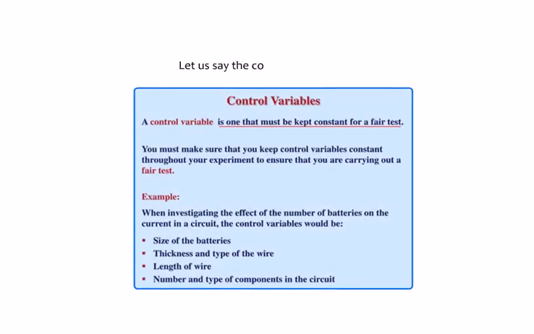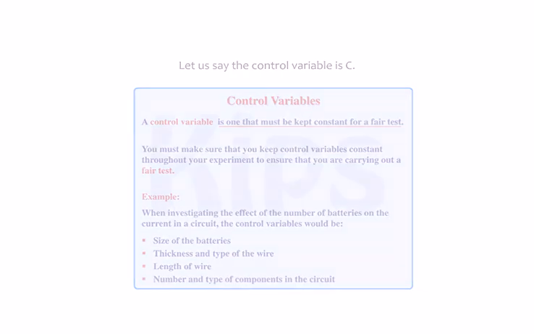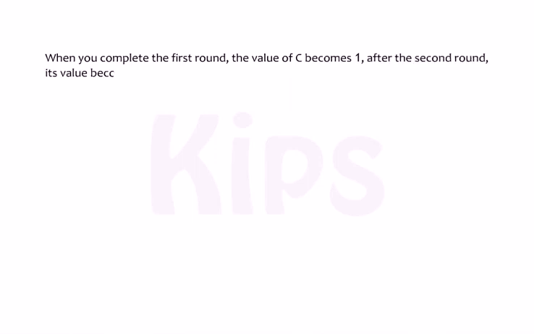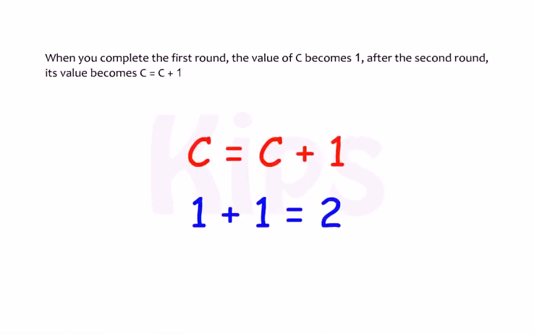Now, let us analyze the above example using programming to understand looping. Let us say the control variable is C. In this example, we have taken the initial value of C as 0. When you complete the first round, the value of C becomes 1. After the second round, its value becomes C = C + 1, that is 1 + 1 = 2, and so on.